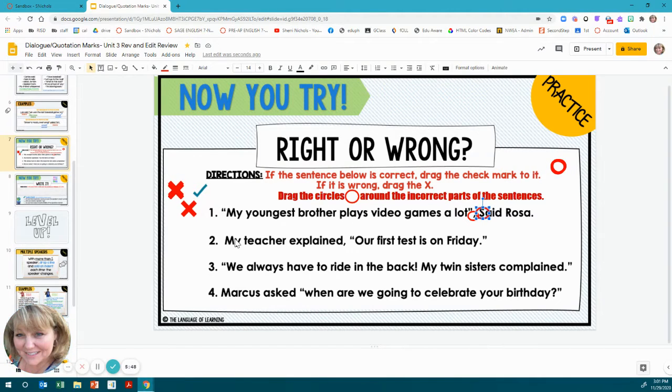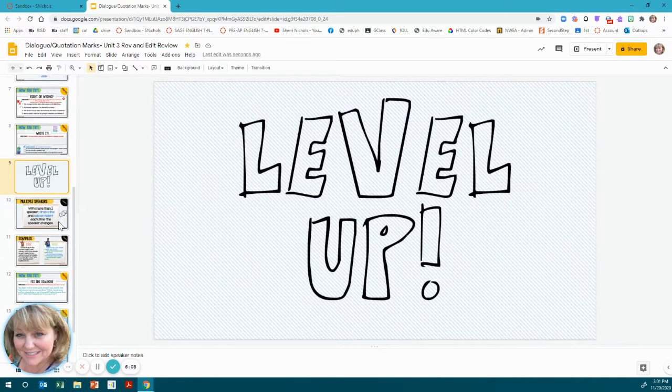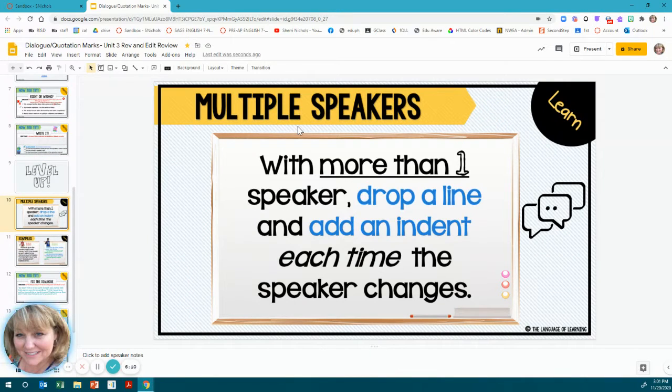The next one is, my teacher explained, comma, quotation marks, capitalized, "Our first test is on Friday," period, close quotation marks. This one's actually correct. There's nothing wrong with that sentence. You're going to do the rest of these on your own. And then once you have answered these, then you're going to look at multiple speakers.